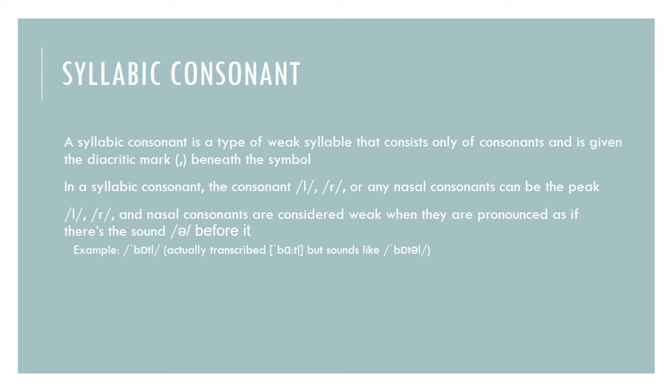L, R, and nasal consonants are considered weak when they are pronounced as if there's a schwa sound before it. For example, battle. Battle is actually transcribed with a schwa, but sounds like battle.